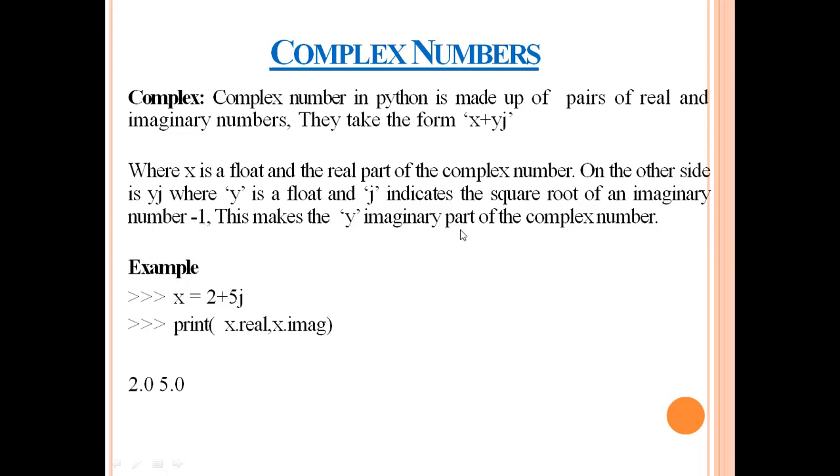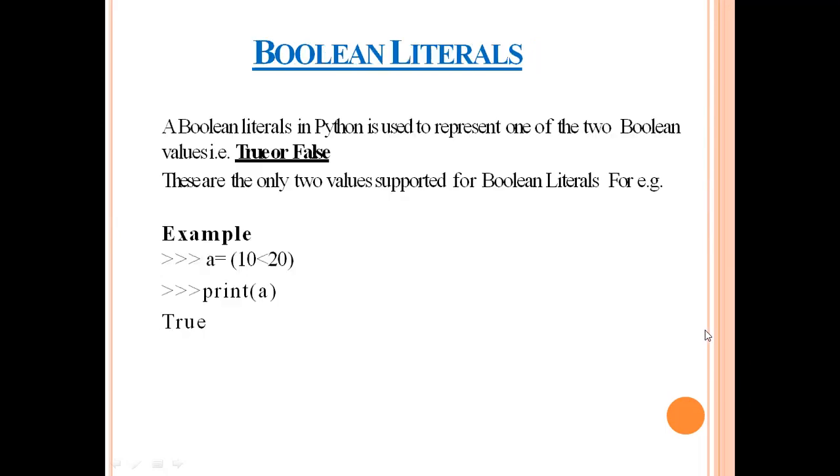So this makes y the imaginary part of your complex number. Take an example, x is equal to 2 plus 5j. When I print x dot real, comma, x dot imaginary, for x dot real I get the output 2.0, and for x dot imaginary I get 5.0. So we always get the output as a float.